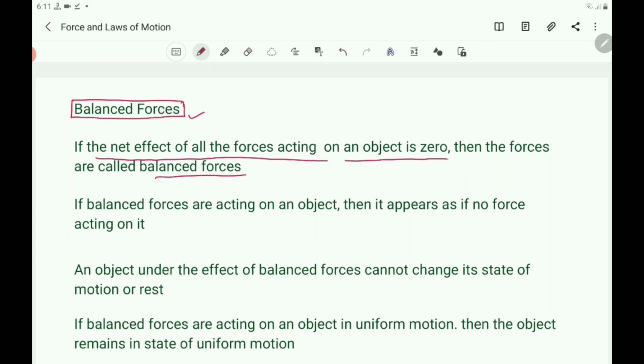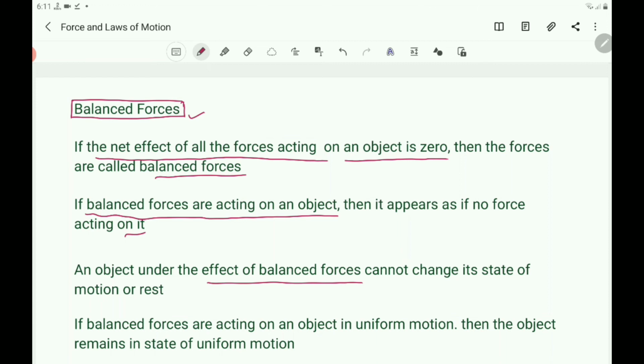If balanced forces are acting on an object, then it appears as if no force is acting on it, because there is no change in the position of the object, in its speed, or in its direction. An object under the effect of balanced forces cannot change its state of motion or rest.